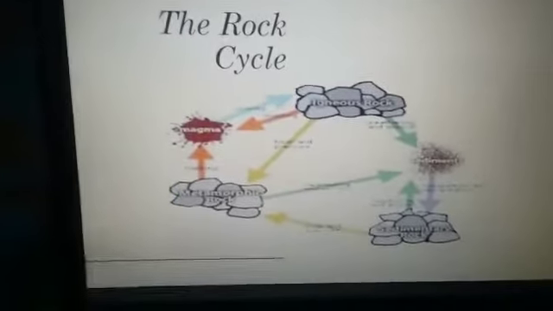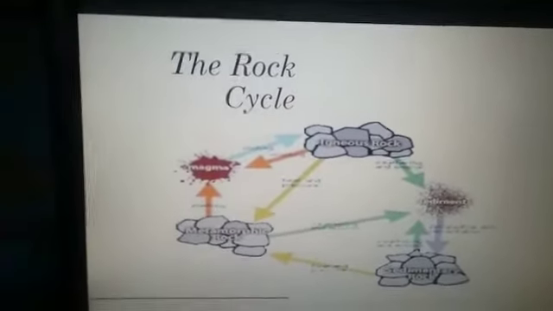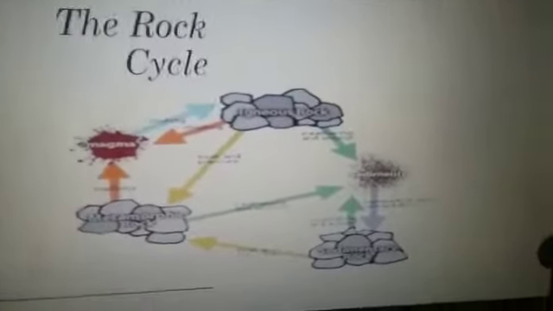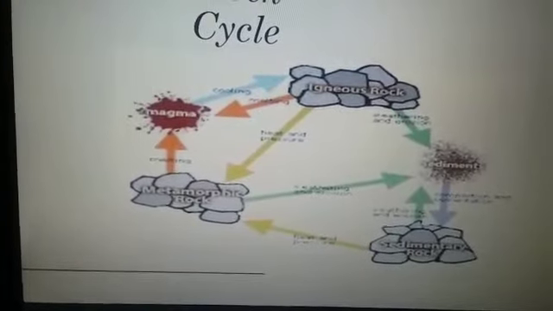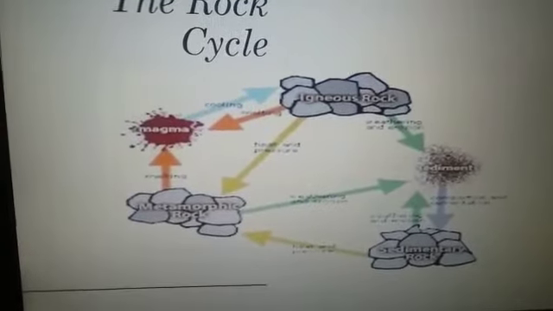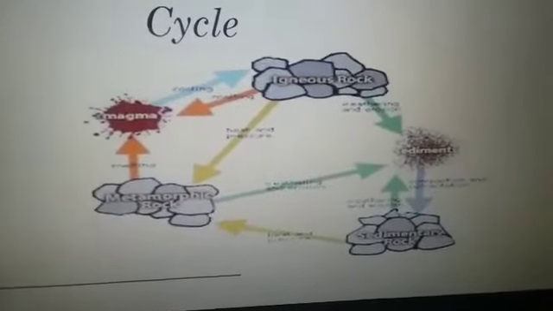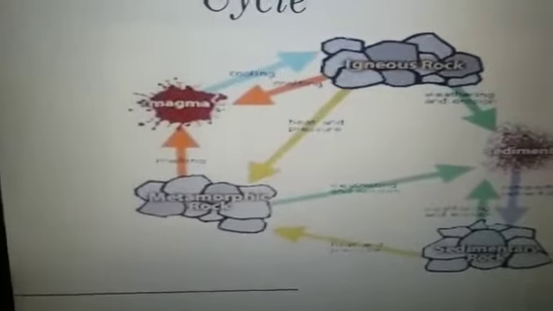What is the rock cycle? A rock cycle is a series of processes that create and transform the types of rock in Earth's crust. As you can see, first we have magma. After cooling you get igneous rock. With weathering and erosion you get sediments. With compaction and cementation you get sedimentary rock. With pressure and impact you get metamorphic rock, and after melting the metamorphic rocks you will get magma.